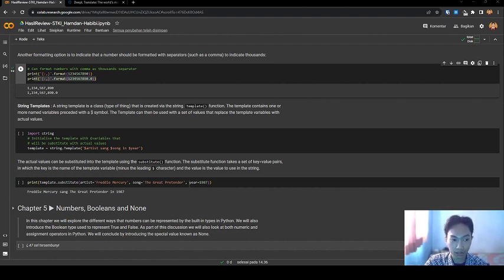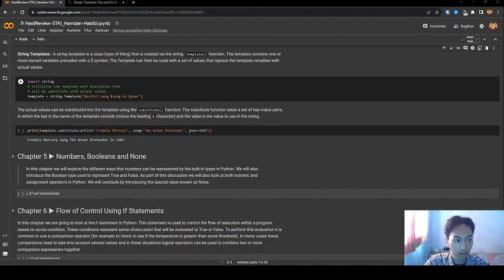The template can be used with a set of values that replace the template variables with actual values. Let's see the code. I import string and initialize the template variable that will be substituted with actual values. Template equals string dot Template, dollar artist, dollar song.